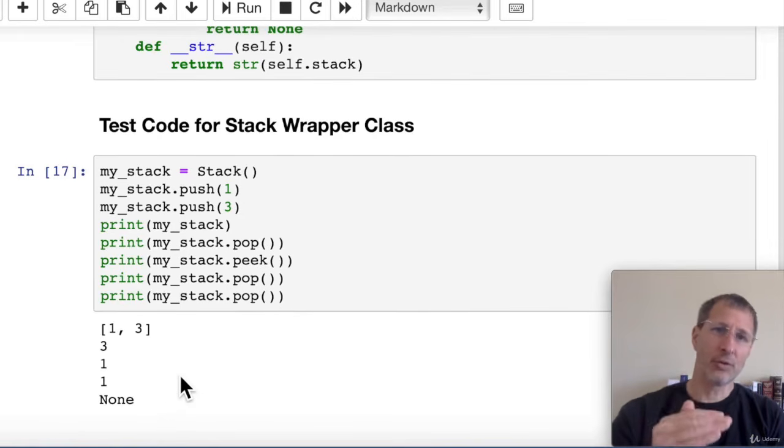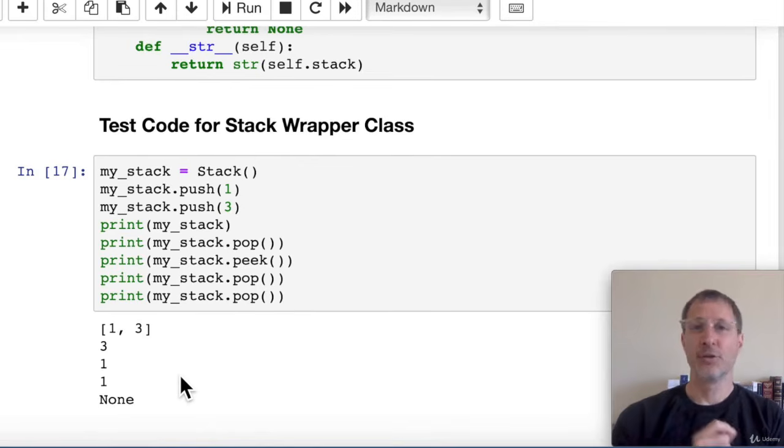So basically all those key features of our stack are all working just fine. So this is how we can use a wrapper class to implement a stack in Python with an underlying data structure of the Python list. The Python list is a very versatile data structure, and here we've used it to create a stack.